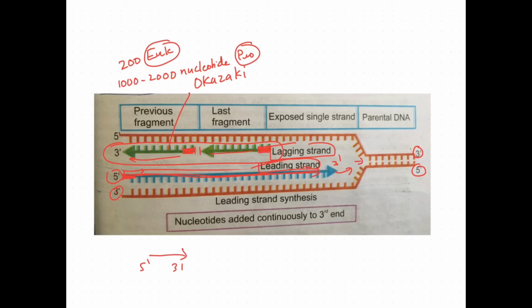That will be extended till here. Again, a little bit of strand is exposed, so there will again be formation of a new primer which will be extended. So likewise you will get Okazaki fragments. So the replication is a little bit lagging, whereas in the other strand it is leading.